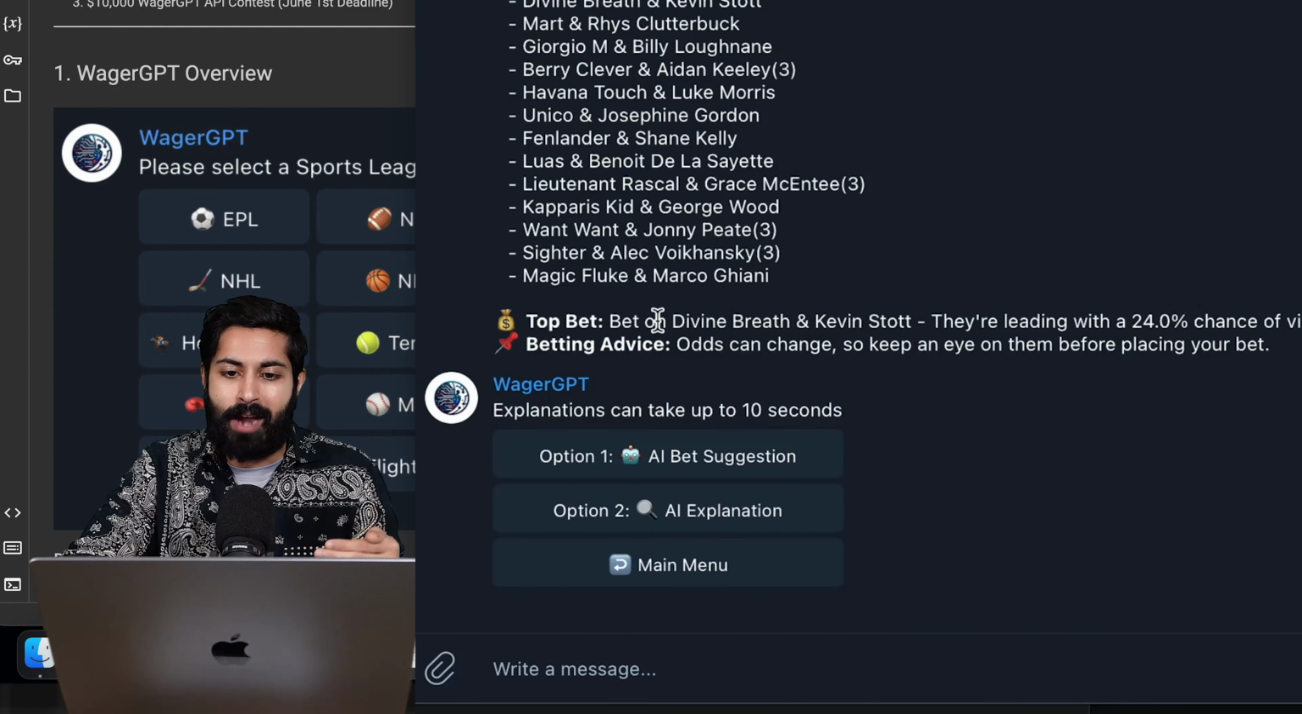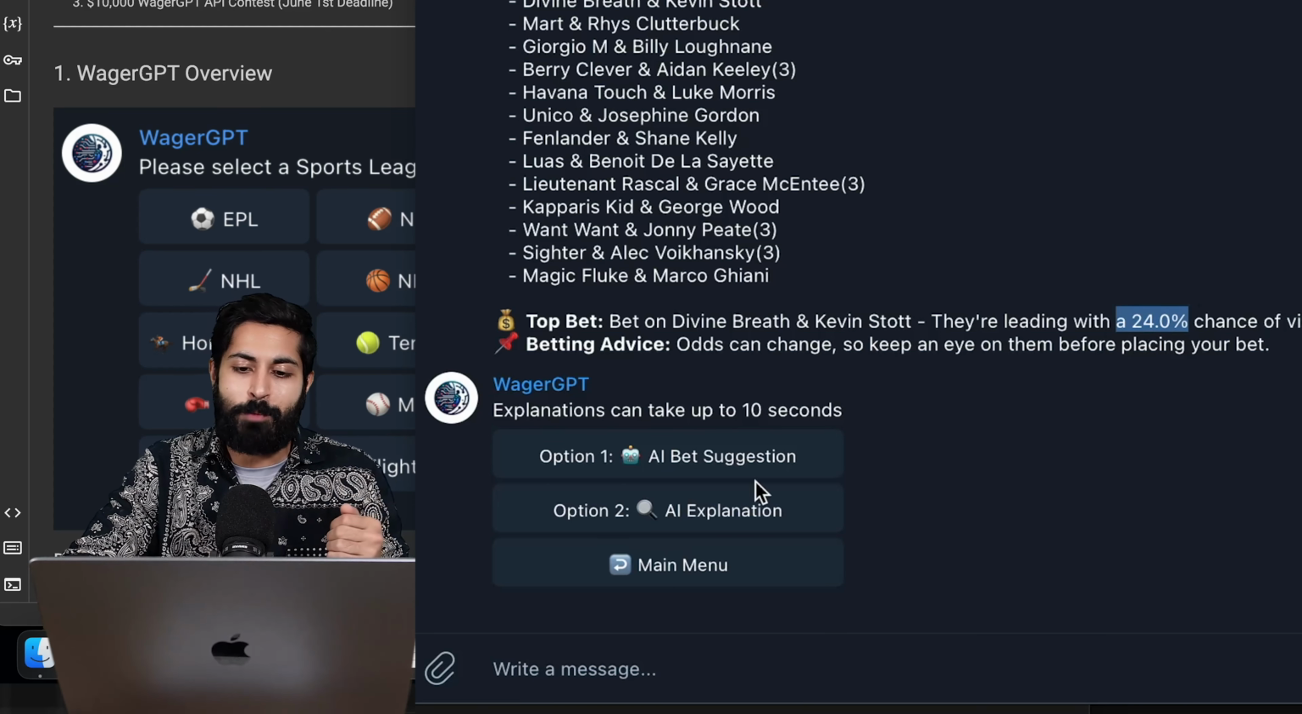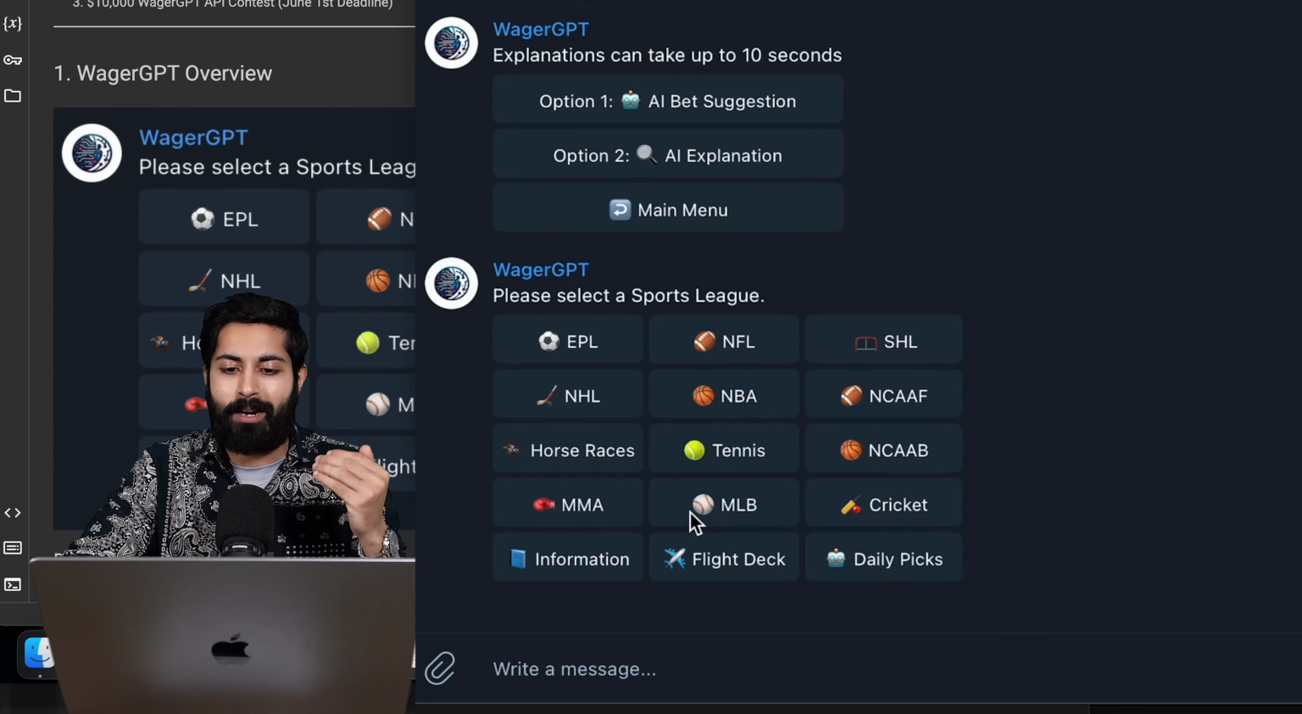Since then, you can see the top bet for this specific race in the UK is Bet on Divine Breath and Kevin Scott. They're leading with a 24% chance of victory. What I like about WagerGPT is the numbers. We all love numbers in this community, so we look for hard numbers to verify and back up our predictions here. And not only that, we have this feature called Flight Deck.